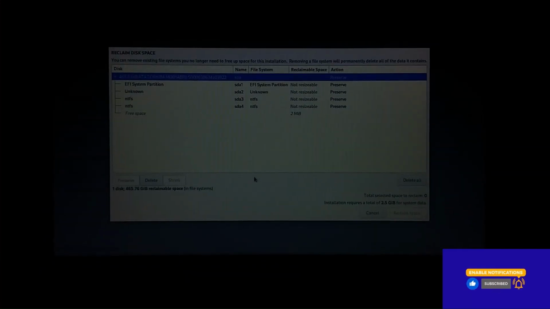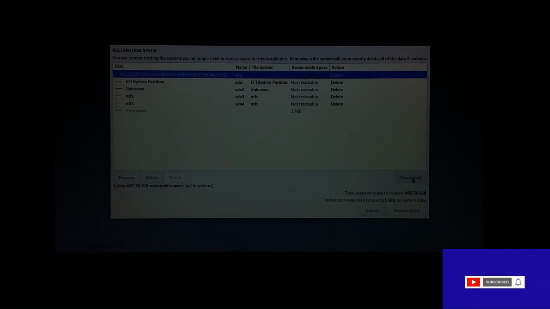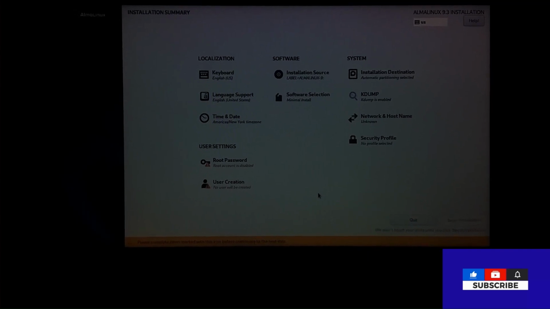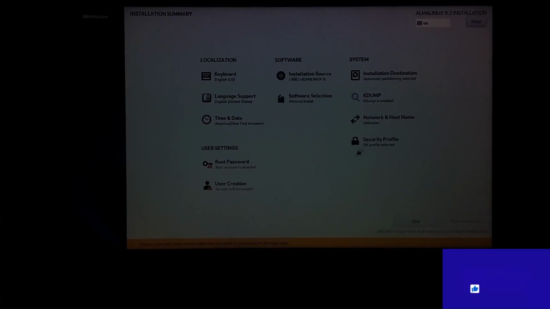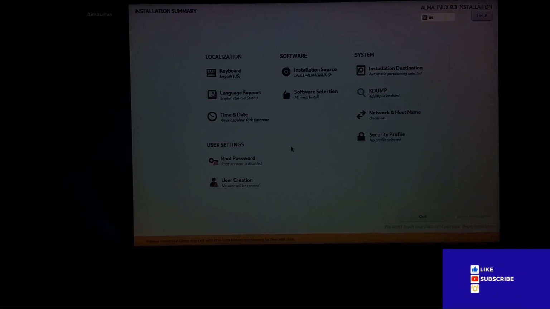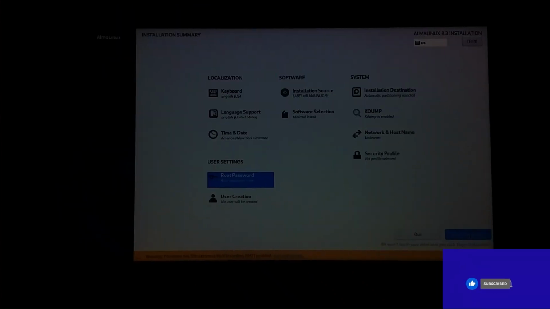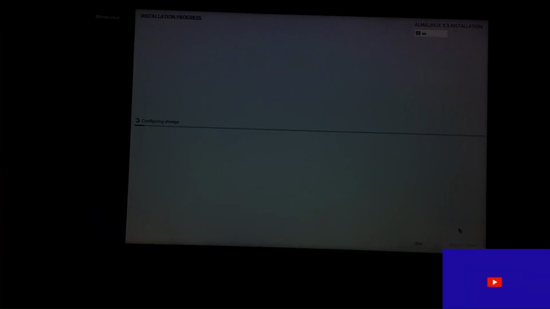I just selected the hard disk, and here you can see preserve all, and here user settings, root password, user creation, and the security profile. Root password I selected.